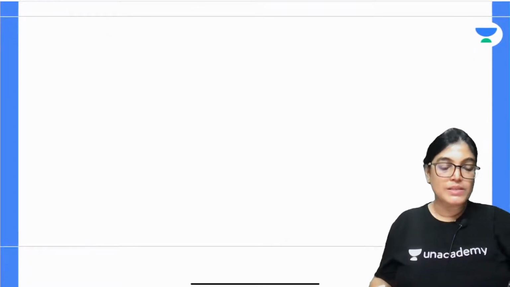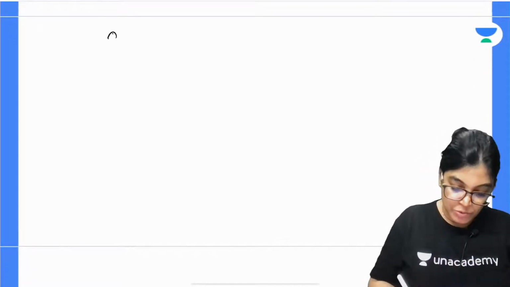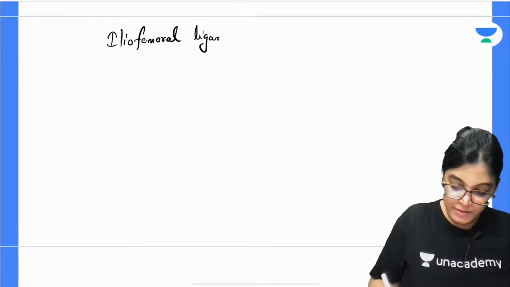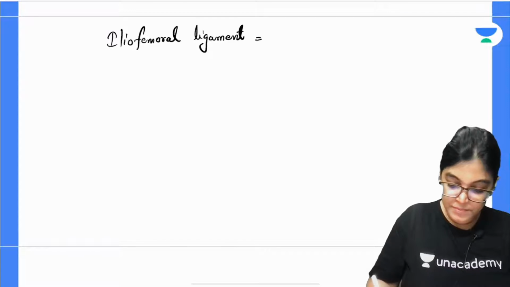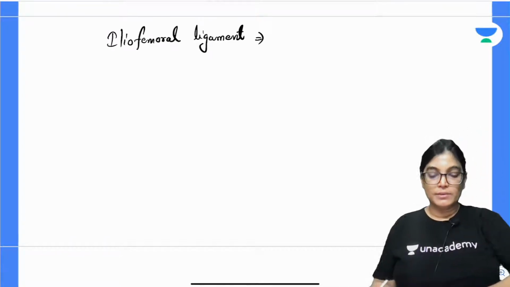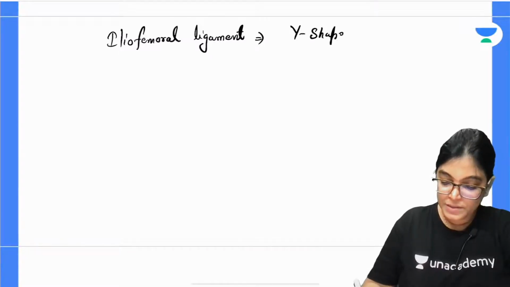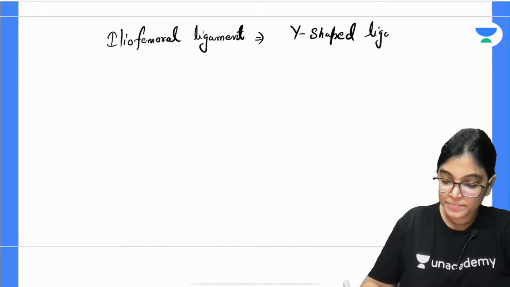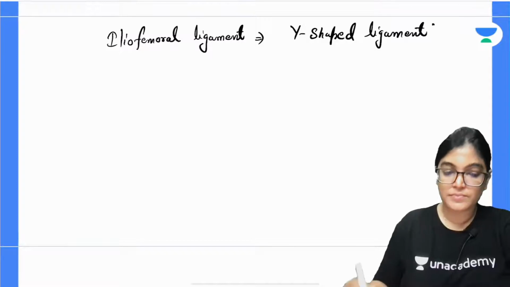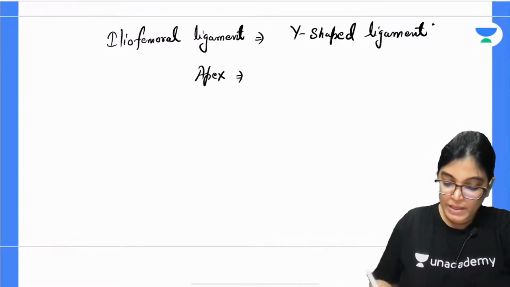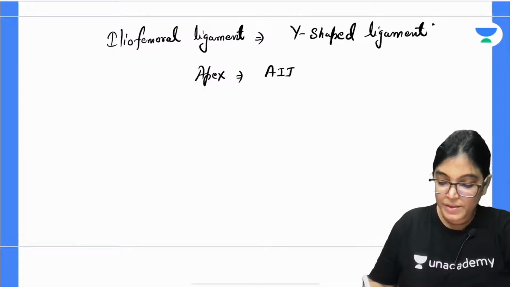Firstly I would like to write about the iliofemoral ligament. The iliofemoral ligament is a Y-shaped ligament. The apex of the iliofemoral ligament is attached to the lower part of the anterior inferior iliac spine.